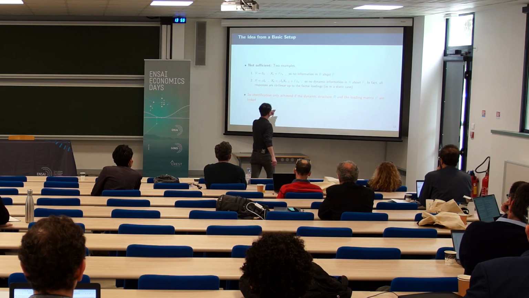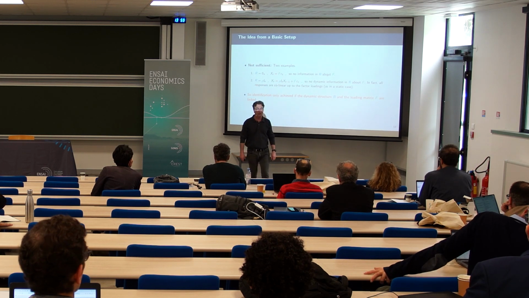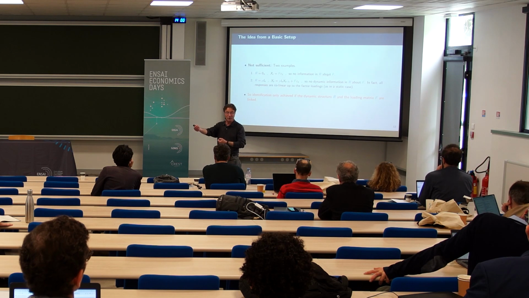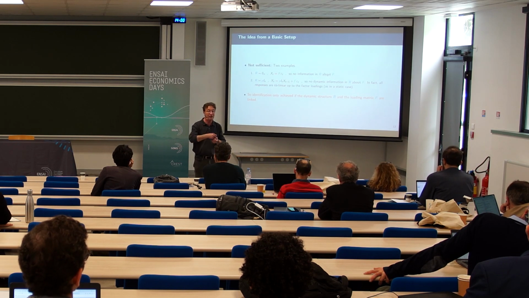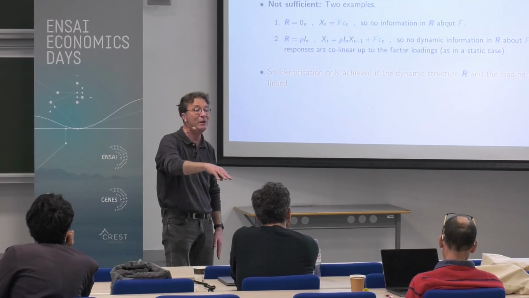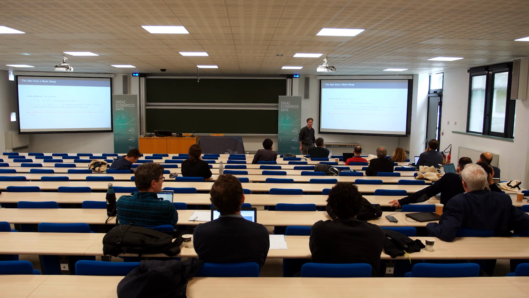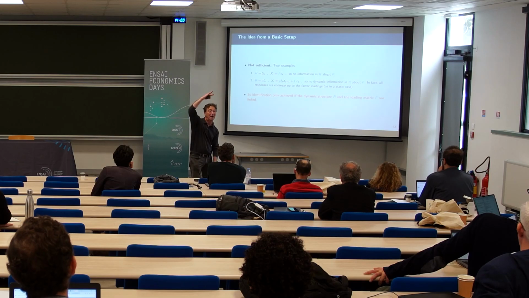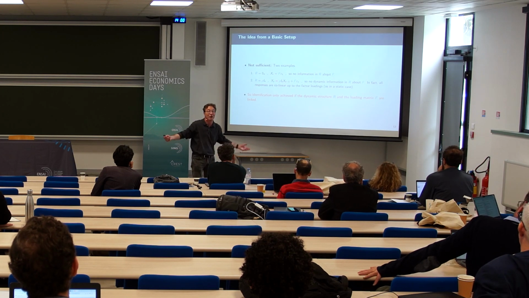You see again that I lose information. I cannot identify the elements of the matrix F from the dynamic structure of the model. And in fact, what we have here is just a collection of collinear impulse response functions. And these impulse response functions differ only by the scaling parameter, which enters in F. But with this scaling parameter, you have to make a normalization at some point if you want to identify.